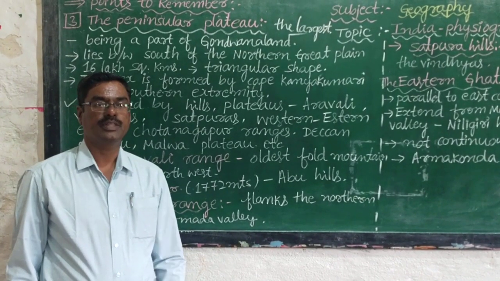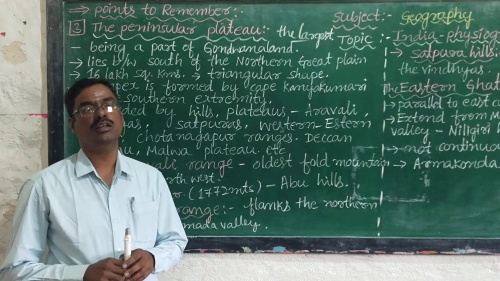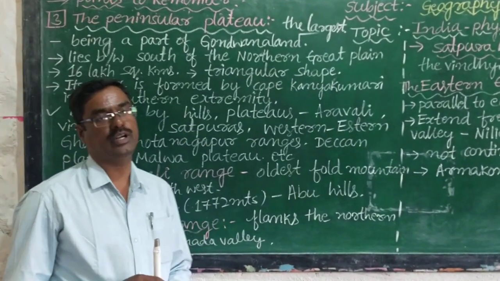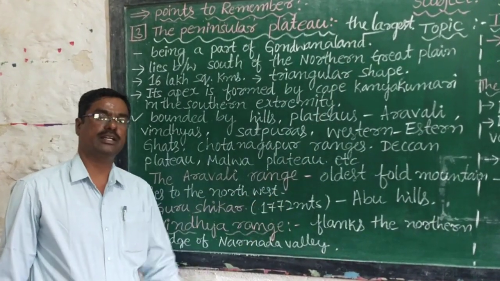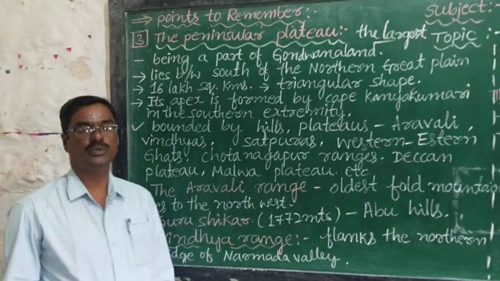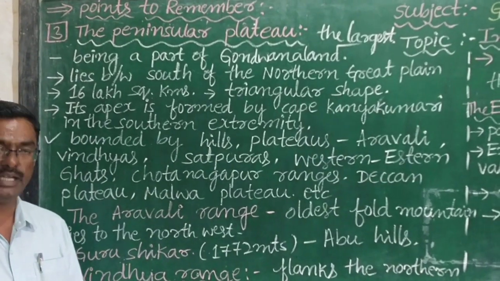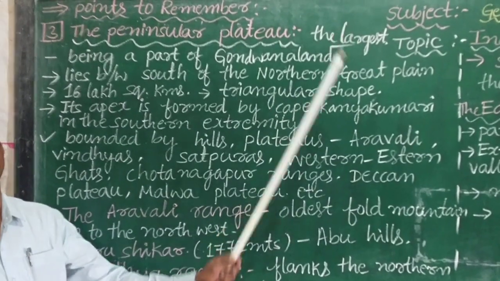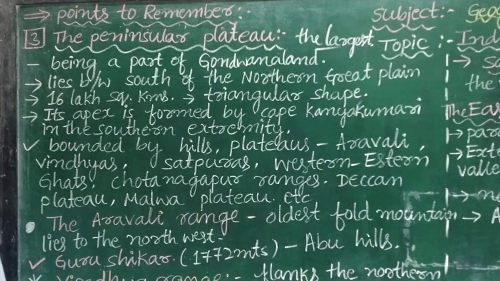Dear students, the third physical division of India is the peninsular plateau. Let us know more detail about this. Peninsular plateau is the largest physical division of India. So which is the largest physical division of India? The peninsular plateau is the largest physical division of India. It was a part of Gondwana land.